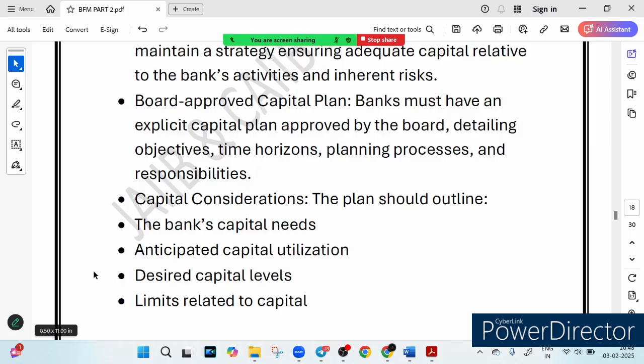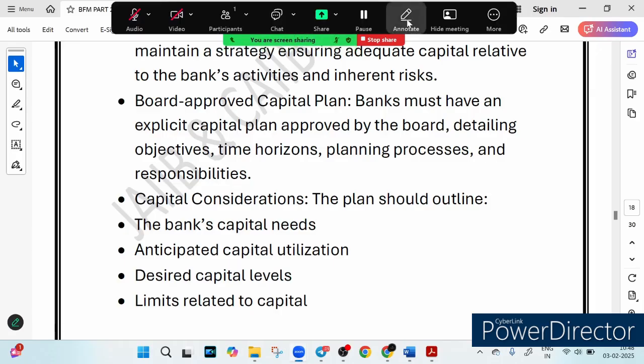Then what they do, they set the capital goals. Bank analyzes all possible risk. Then they set the capital goals, and if the bank expands, will the capital still be enough? They plan for the growth, and they create a backup plan for unexpected shock. Then the second thing they have is the board approved capital plan.